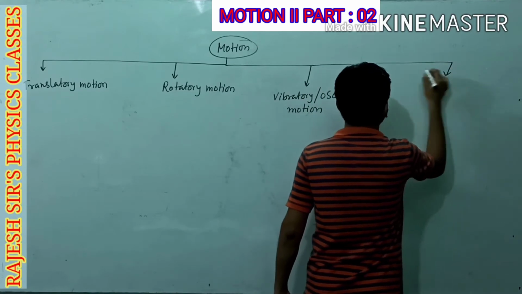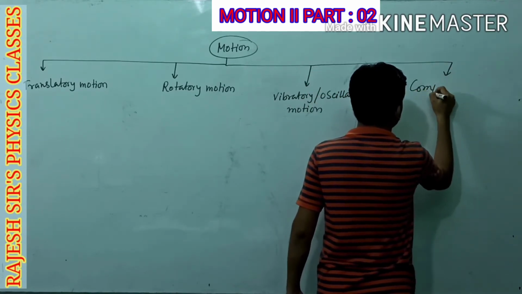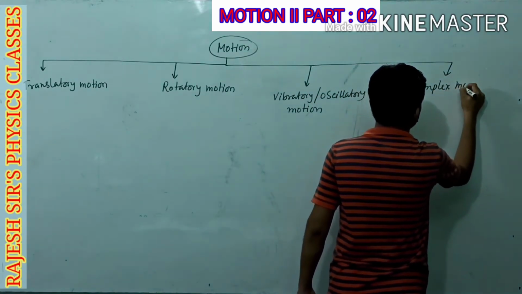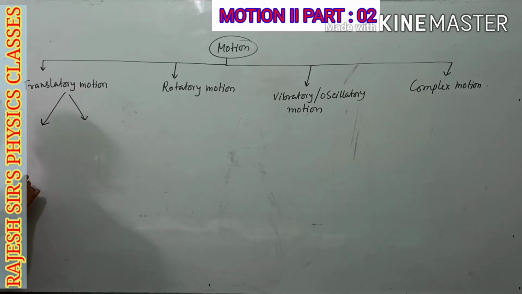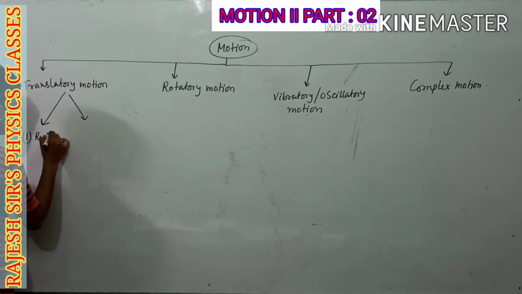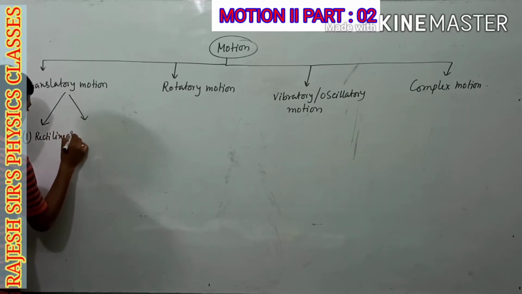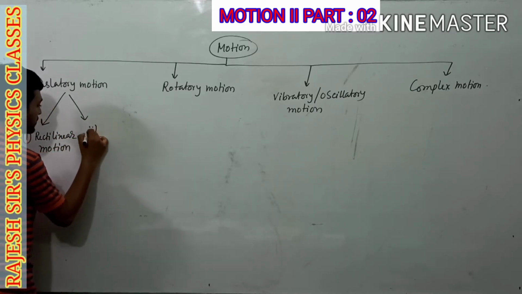Fourth one is complex motion. Now, what is translatory motion? Translatory motion also has two parts. One is rectilinear motion, another is curvilinear motion.